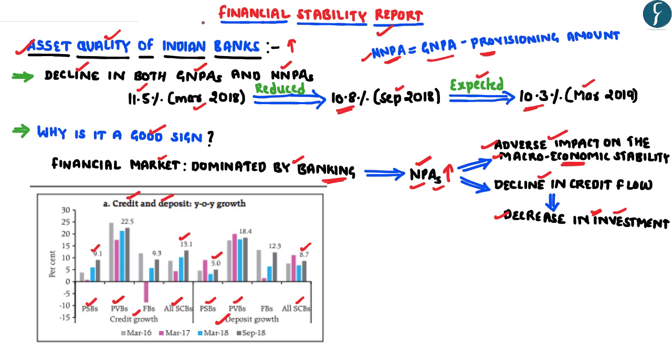Hence, the important finding of the Financial Stability Report is that both the gross non-performing assets as well as the net non-performing assets of the banks have reduced. And this is further augmented by an increase in the credit as well as the deposit growth of the banks. Clearly, all these facts and figures highlight that the financial health of the Indian banks has been improving. And this can be attributed to a number of steps taken by the government and the RBI, such as the implementation of the Insolvency and Bankruptcy Code as well as the prompt corrective action initiated by the RBI.